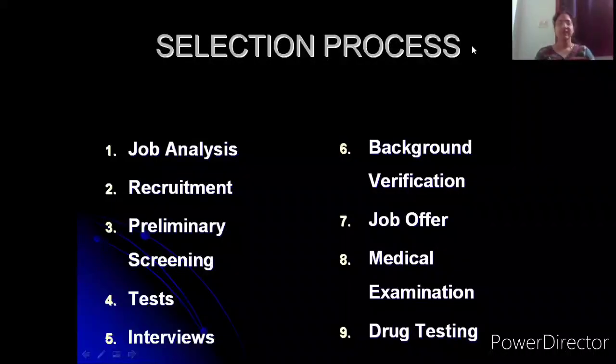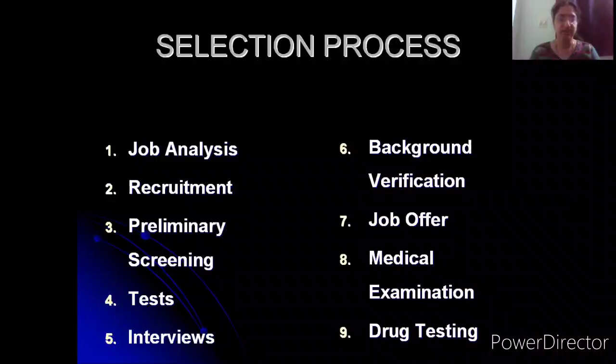Hello students, welcome back. In our video, we are still with module 2 and we shall be learning about the selection process. As we see here, the selection process comprises a total of 9 steps. The selection process sets in after recruitment gets over.